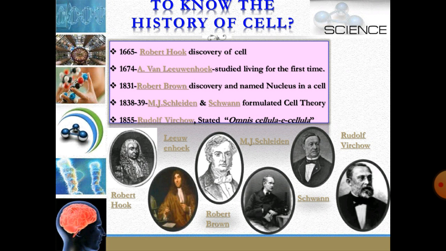Around 7 years later, in the years 1838 to 1839, there were two scientists named Schleiden and Schwann. They formulated the cell theory. Cell theory states that all living organisms are made up of cells, and these cells arise from pre-existing cells. In 1855, Rudolf Virchow gave a statement, omnis cellula e cellula. This statement means all living cells arise from pre-existing cells. This slide contains photos of different scientists who played a very important role in the discovery of the cell.